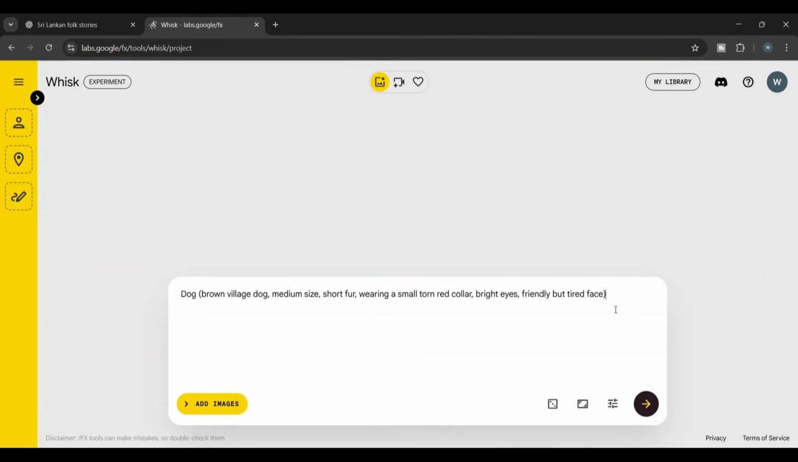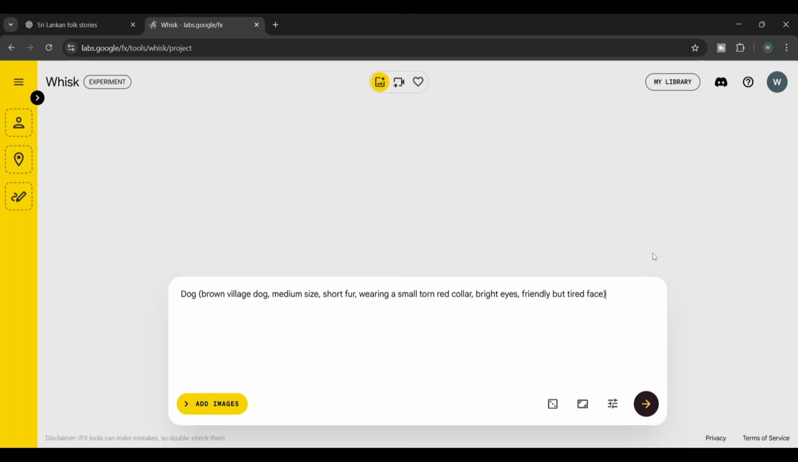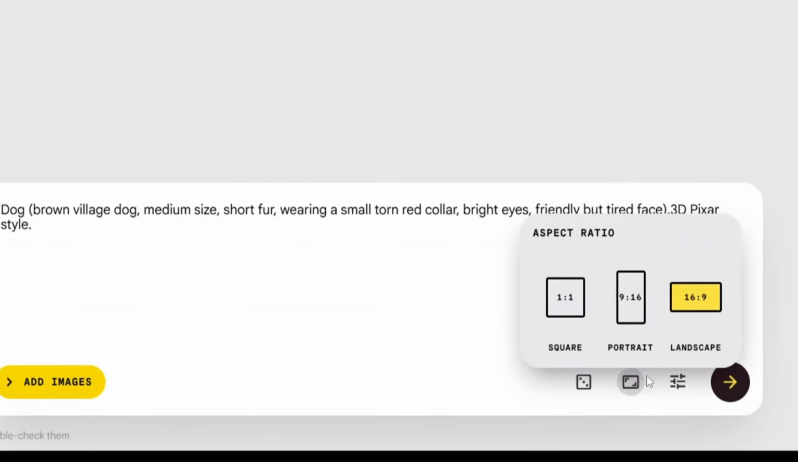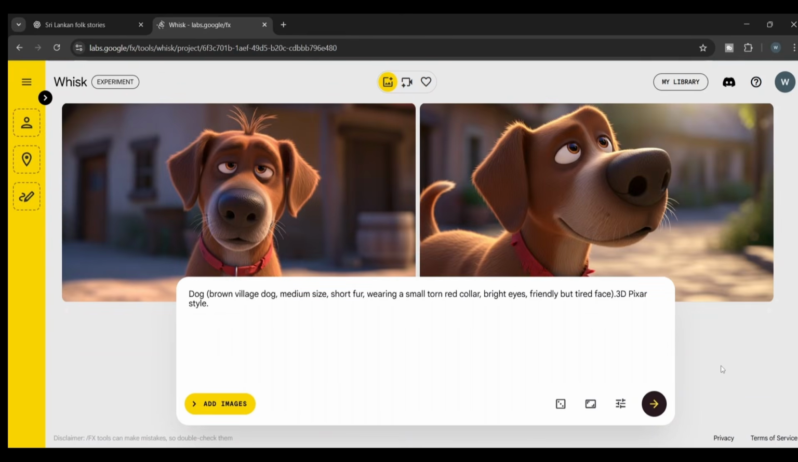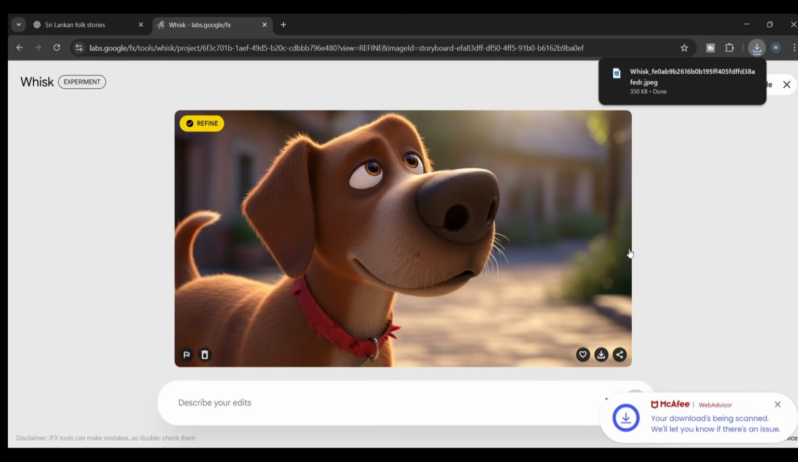You can see that this prompt doesn't have a description about the style. Therefore, I'll go back to ChatGPT and copy and paste the style part. Once you've completed those parts, click on the aspect ratio option below, select landscape, and press enter. Then, you can see it has created our image within a few seconds. From here, bring the mouse pointer over the image you like and click on Refine. Then, click on the download icon below to download the image. In this way, you can create images for all the characters in your script.